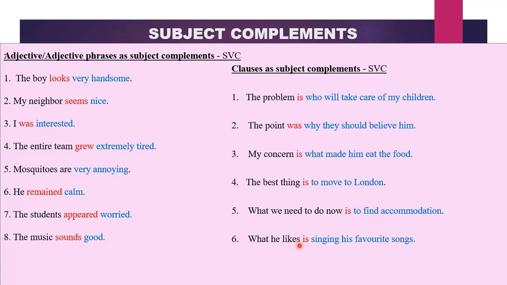SVC. What he likes is singing his favorite songs. Singing his favorite songs is what he likes. Therefore, the whole of this participial clause is functioning as a subject complement.